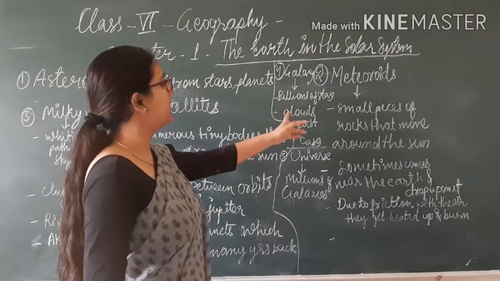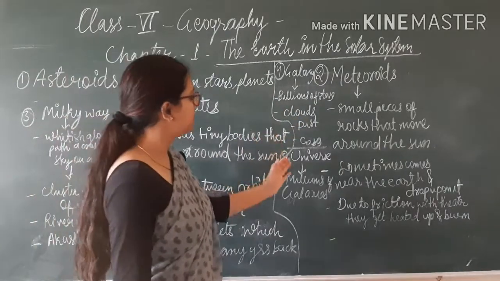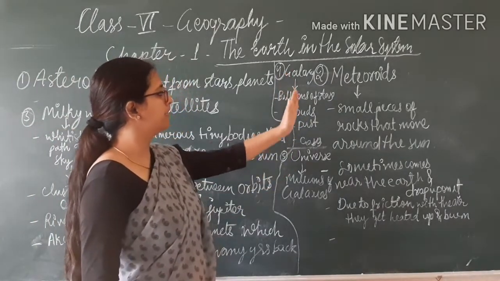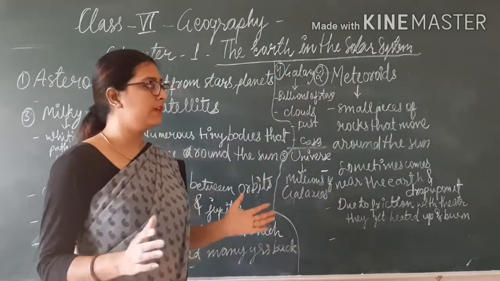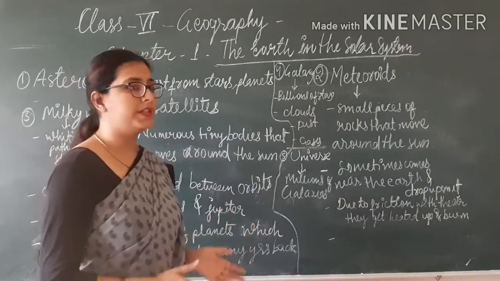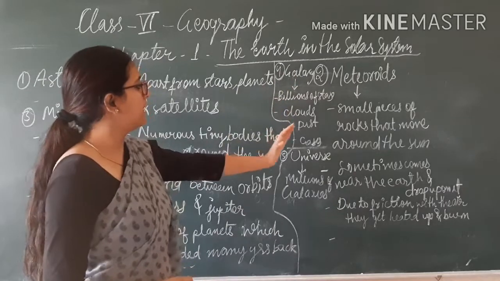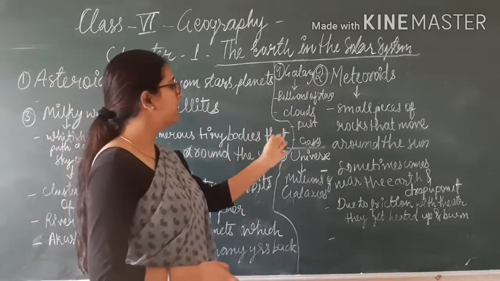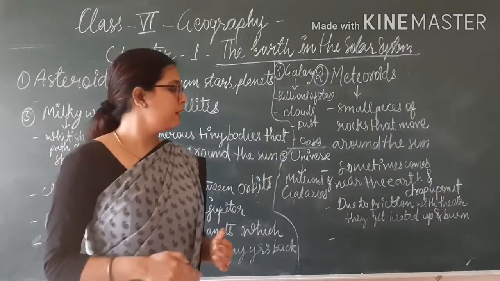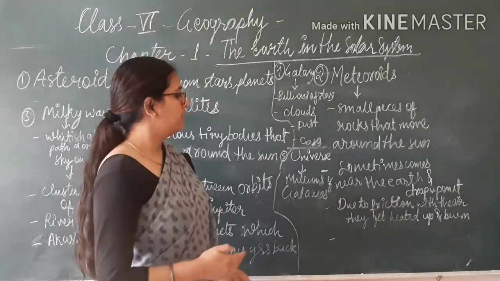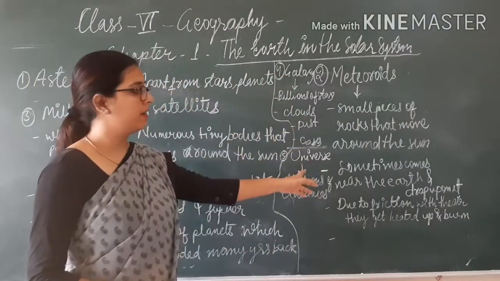Now, what is a galaxy? A galaxy is billions of stars, clouds, dust and gases. When billions of stars, clouds, dust and gases come together, they make a galaxy. Now, what is the universe? The universe is millions of galaxies. Millions of galaxies together make the universe.